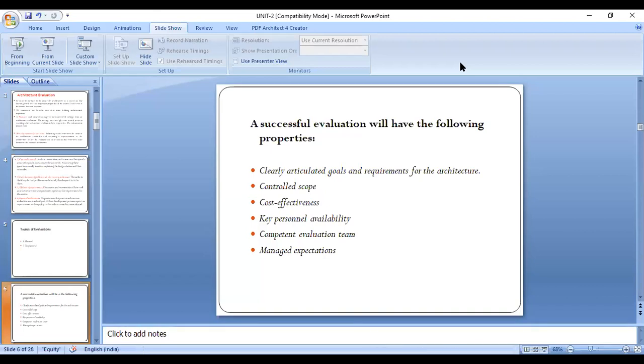And they must also keep in mind the expectations of the customer. They balance both, manage both expectations, and get ready to develop the project after evaluation, after many feedbacks from different expert persons.